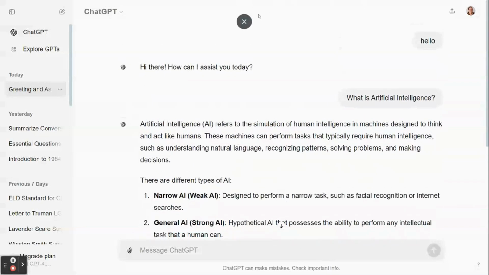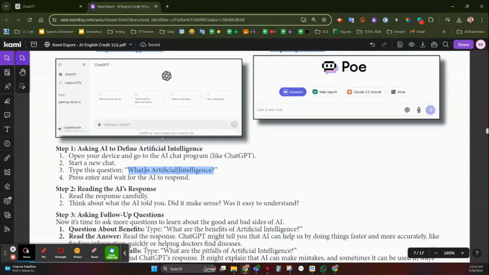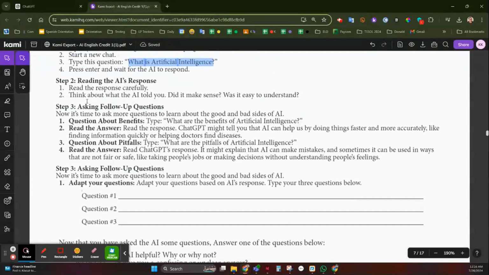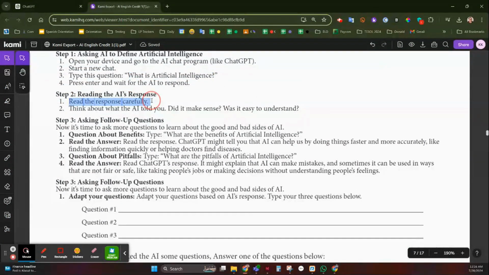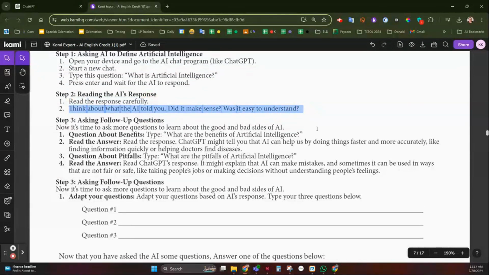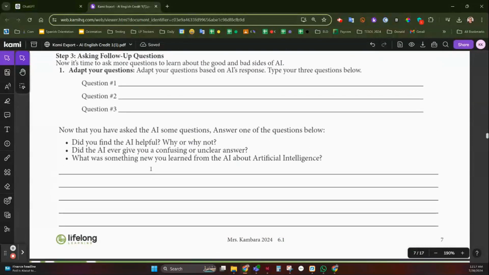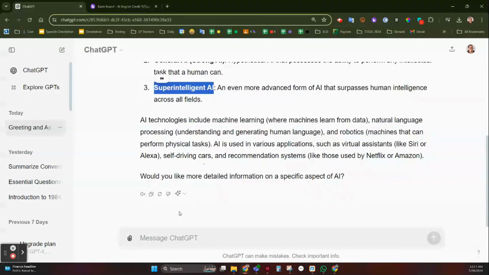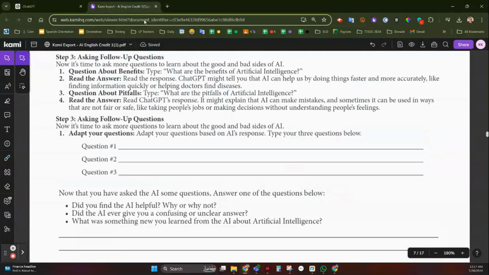The first thing you're going to do is come back to your credit and read the responses carefully, and think about what it told you. Did it make sense? Was it easy to understand? So let's adapt. You're going to read what your AI told you, and then we're going to add a different question.